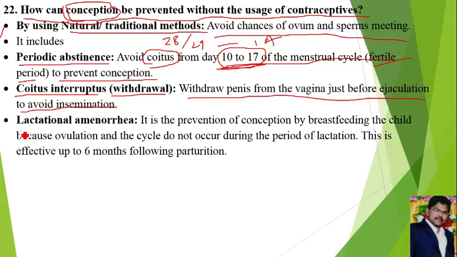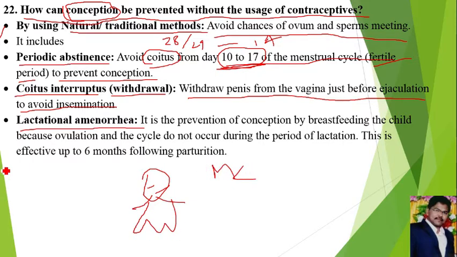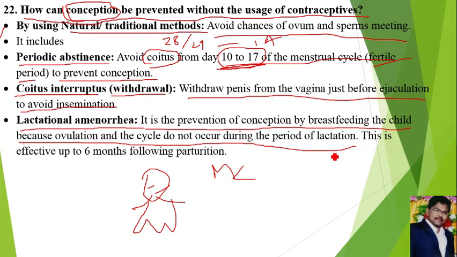Next, lactational amenorrhea. After the delivery of the baby, for approximately 6 months there is no menstrual cycle and no release of ovum, because of prolactin, which is used for production of milk. Hence, if the couples have intercourse or coitus in this 6 month duration, it will not lead to pregnancy. Lactational amenorrhea is the prevention of conception by breastfeeding the child, because ovulation and the cycle do not occur during this period of lactation.